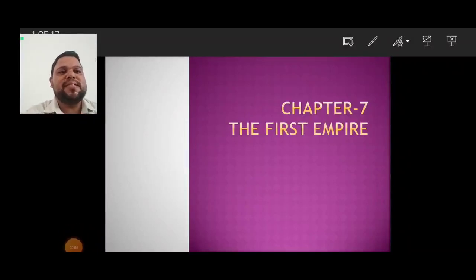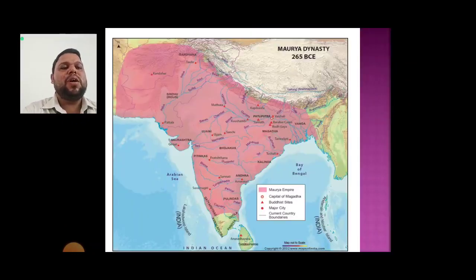Today we are discussing chapter number 7, the first empire. Now this is a map of the Mauryan dynasty in 265 BCE.